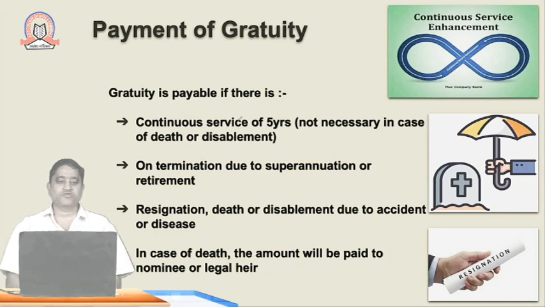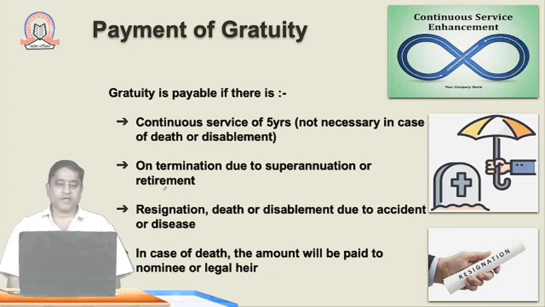The payment of gratuity is payable if there is a continuous period of service given by the employee to his employer, which is not necessary in case of death or in case of permanent, total or partial disablement. It is also not necessary in case of termination due to superannuation or retirement.